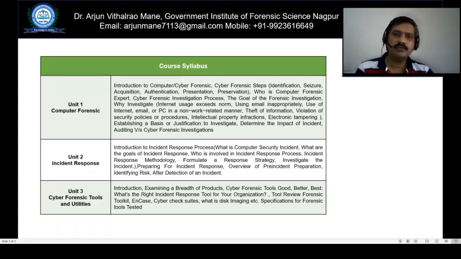In Unit 2 we will touch on the topic of incident response. What is an incident? What are the goals of incident response? Who is involved in the incident response process? What are the incident response methodologies? Then how to formulate a response strategy and how to investigate the incident.